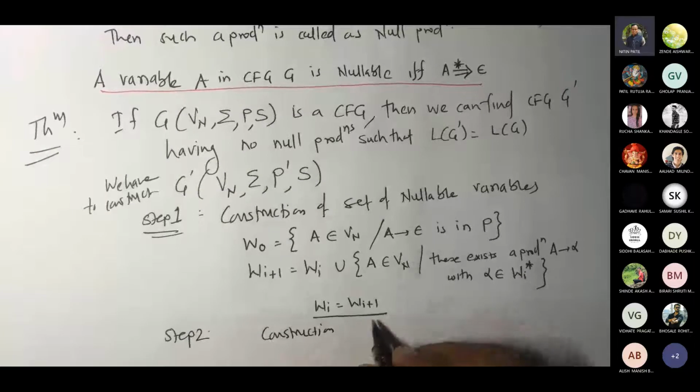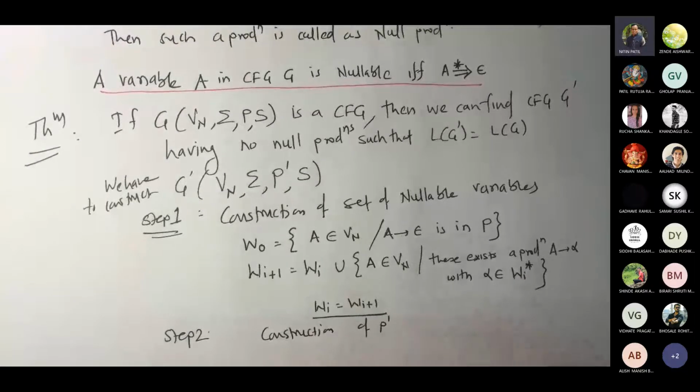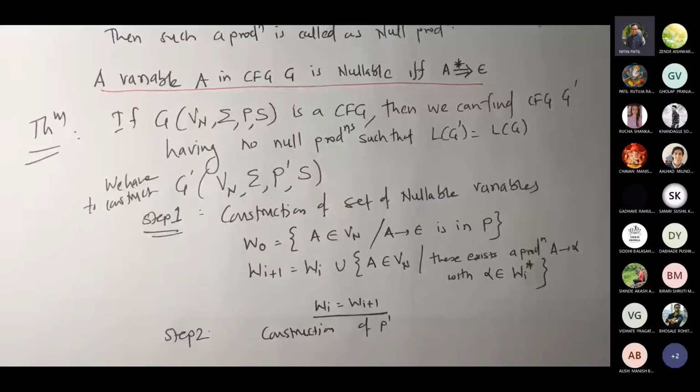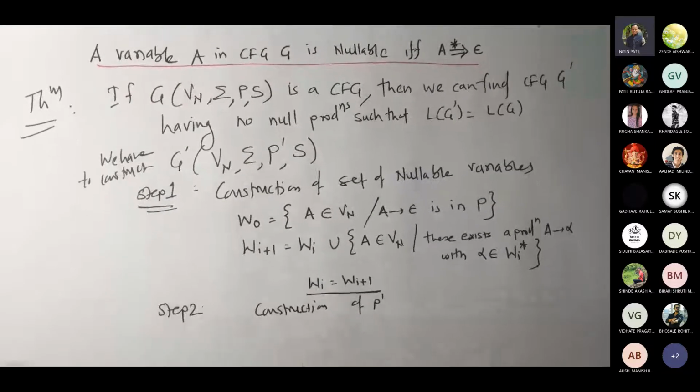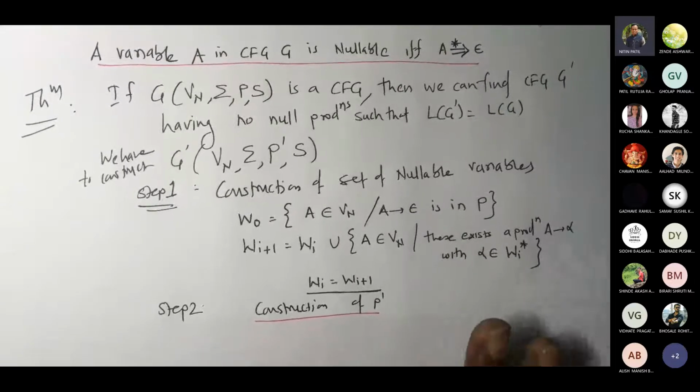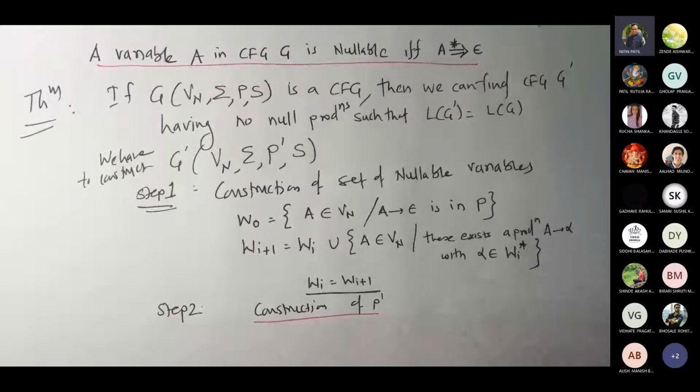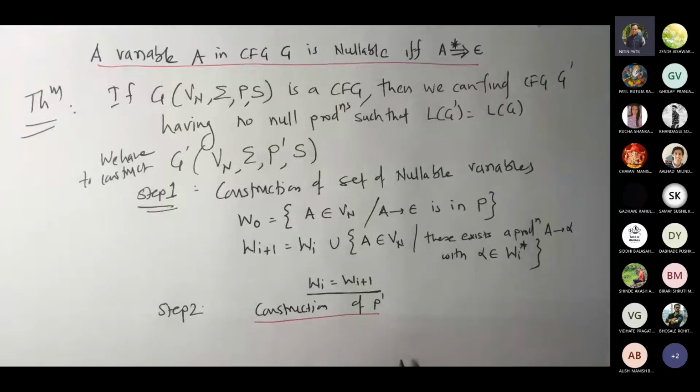Construction of P dash. As I said, this would be somewhat tricky. Tricky in the sense that, the majority of times I have seen that students make mistakes here. And this is the theorem which creates complications in this whole process of simplification.